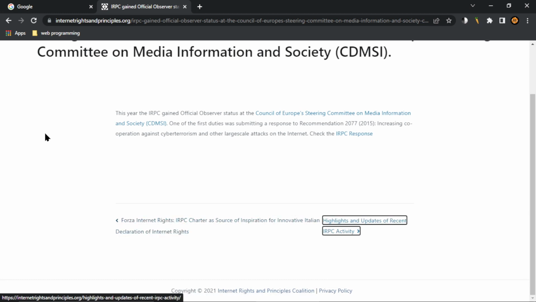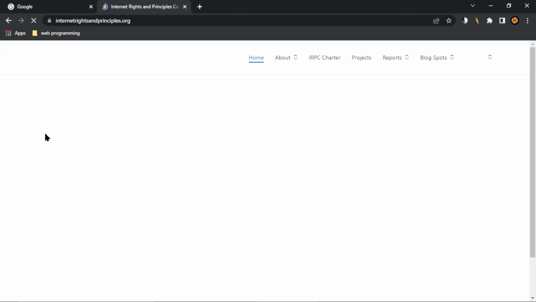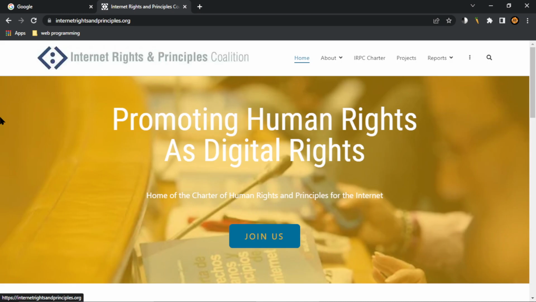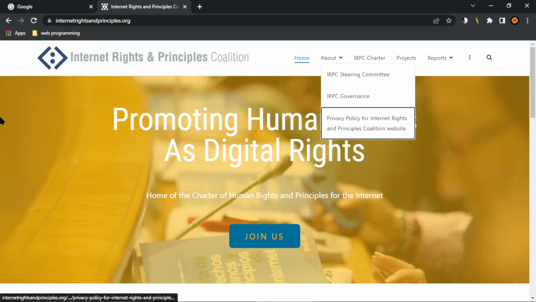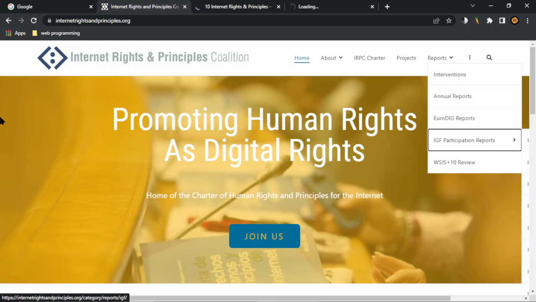Internet rights highlights and updates of recent activity link. Google Chrome new tab, search Google or type a URL, combo box editable. Navigation landmark, list with 3 items. Steering, privacy policy, charter link, projects link, reports link, list with 5 items. Interventions, visited link, annual reports link. I already opened the project in another tab to search more easily. Eurodig reports link. IG participation reports link, list with 10 items. IG 2019. Internet Rights and Principles, clickable main landmark.